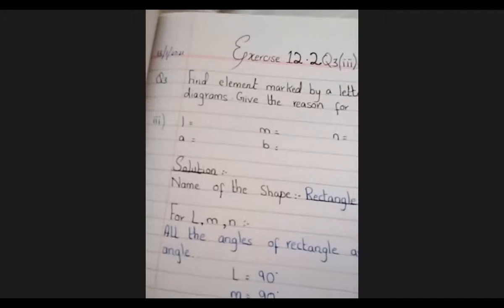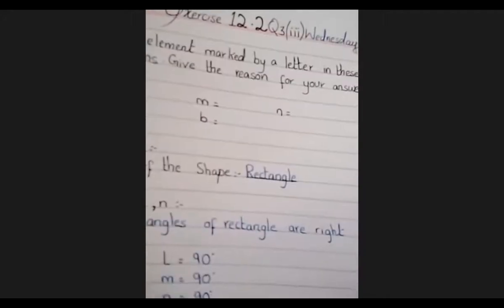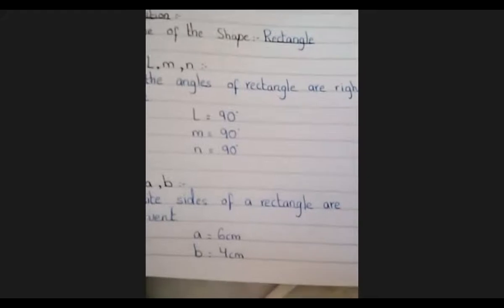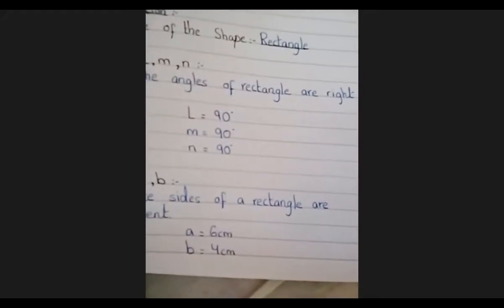Okay, Iman. Okay, Shanti Kumari. All the angles of a rectangle are right angles and opposite sides of a rectangle are congruent. Very good. Okay, I think all of you have done. I guess all of you have done. So we are about to start.